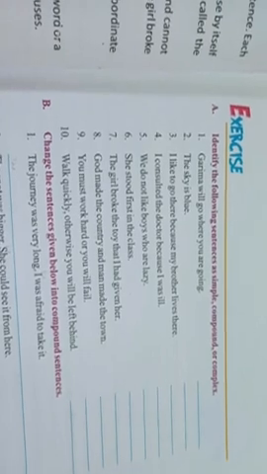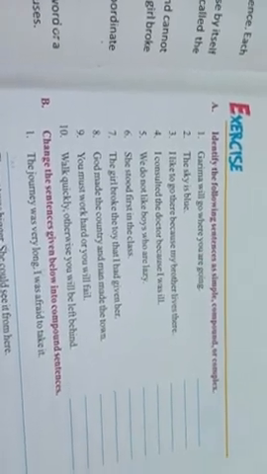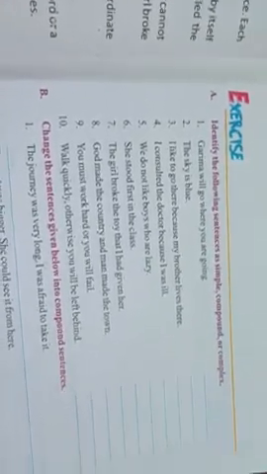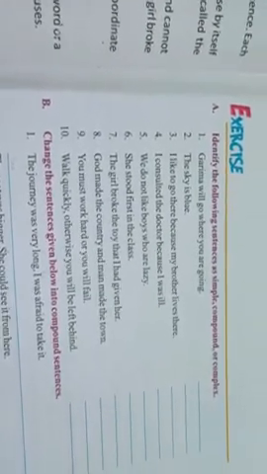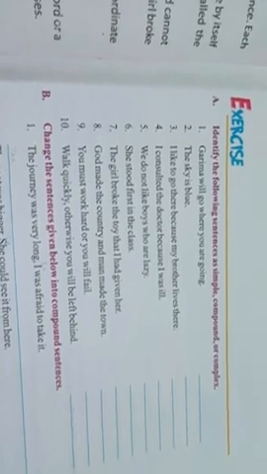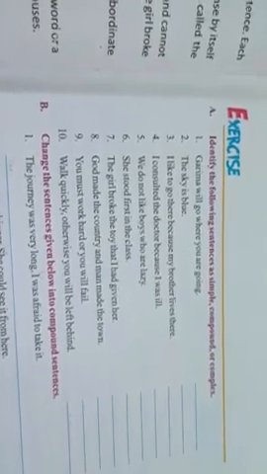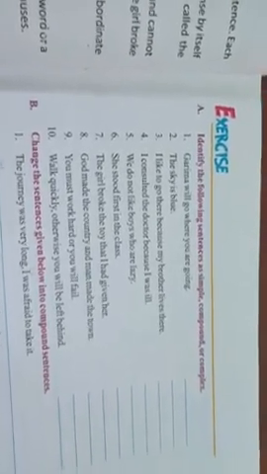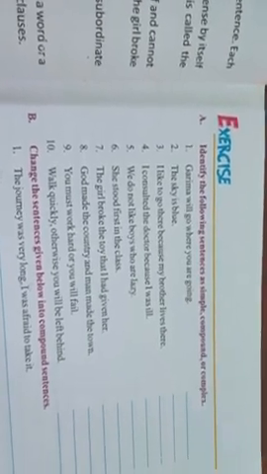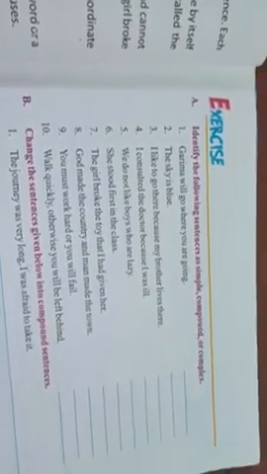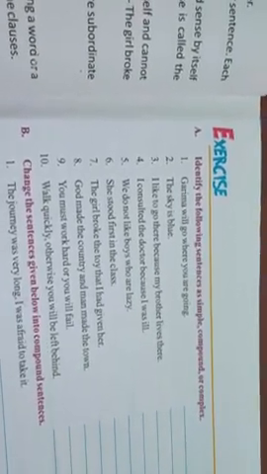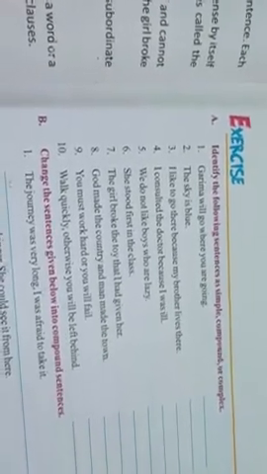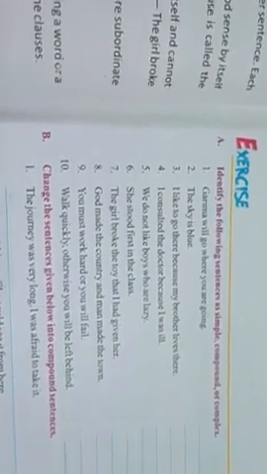For example, Garima will go where you are going. So this is my complex sentence, as we have two parts. See, Garima will go, my principal clause. Where you are going becomes my dependent clause. My principal clause and my dependent clause, and thus this is a complex sentence.